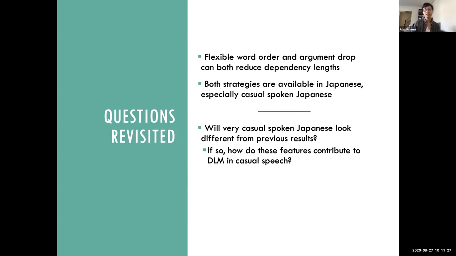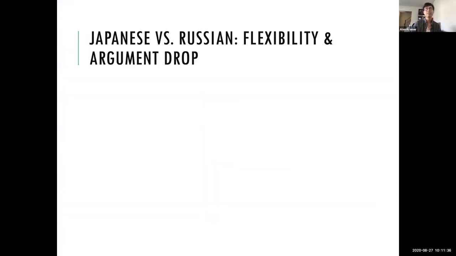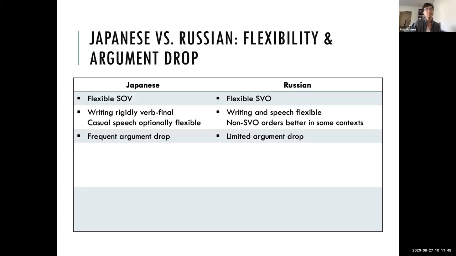And then to help interpret the Japanese data, I also wanted to look at Russian, which is a flexible SVO language, but has more limited argument drop than Japanese does. So here's a quick overview of the relevant differences between Japanese and Russian for our purposes. As I was saying, Japanese is flexible SOV, whereas Russian is flexible SVO. But of course, the ways in which they're flexible are different. Here we're thinking about flexibility as a gradient. And so in Japanese, writing and also formal speech will be pretty rigidly verb final. Writing, in fact, basically completely verb final. Whereas casual speech is optionally flexible.